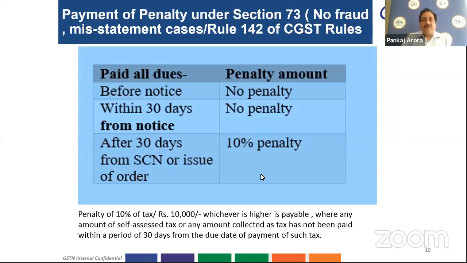And it has also been provided in the rules that where any amount of self-assessed tax or any amount collected as tax has not been paid by the taxpayer within the time limit provided, within 30 days of the date of such payment, then a penalty of 10% of tax or rupees 10,000, whichever is higher, shall be leviable.